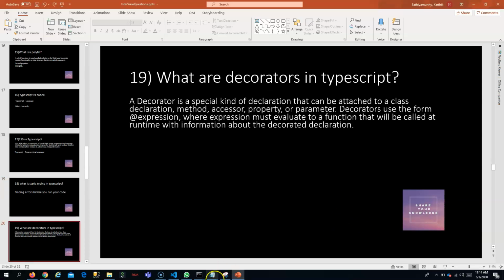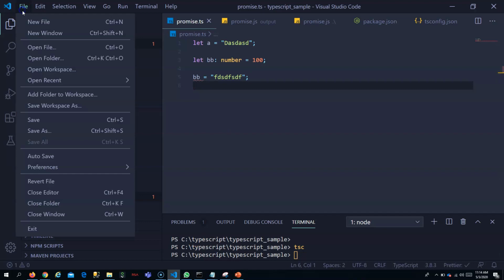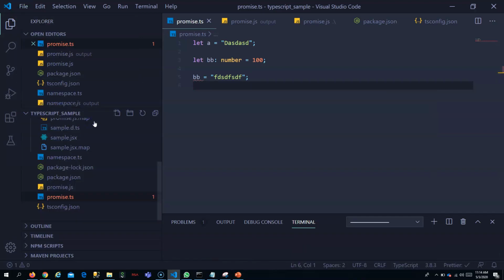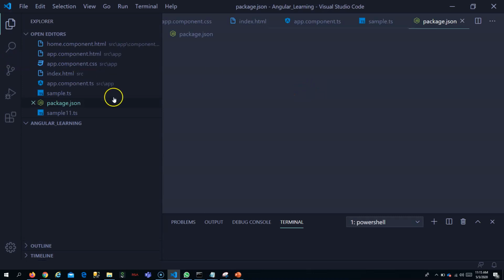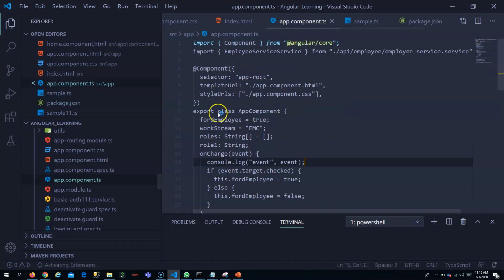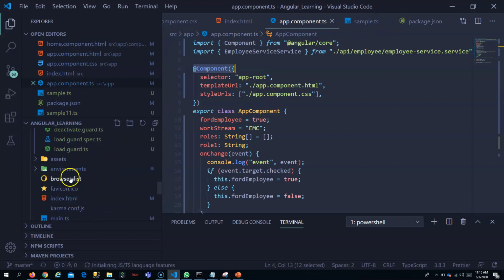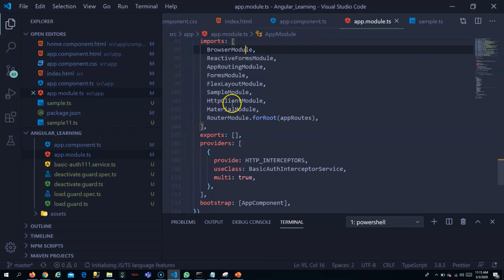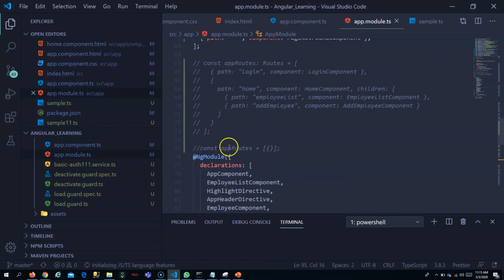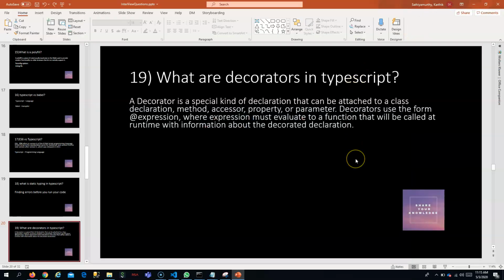You would have seen these decorators in Angular, very much in Angular. You can see it here. We have the @Component decorator. We would have used class decorators, right? And for modules, you will see @NgModule. Using this, you tell Angular what type of class it is, whether it is a module or a component. So these decorators are for giving some extra information.